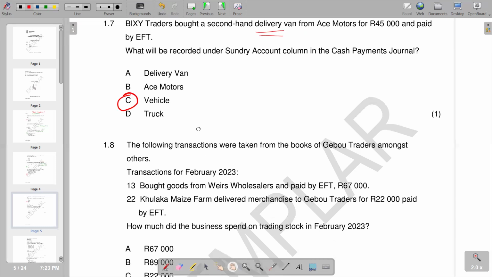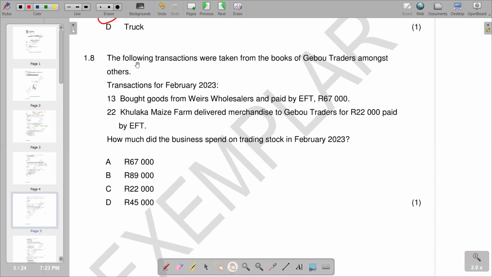Then we've got 1.8. The following transactions were taken from the books of Gebu Traders, amongst others, transactions for February 2023. On 13, that is bought goods from Ways wholesalers and paid by EFT, 67,000. And 22, Kulaka Maize Farm delivered merchandise to Gebu Traders for 22,000 rands paid by EFT. So those are the transactions that we're having. And the question is saying, how much did the business spend on trading stock in February 2023? So obviously, we now go back and try to calculate how much was spent. But from West sellers paid 67,000, so we got 60,000 here.